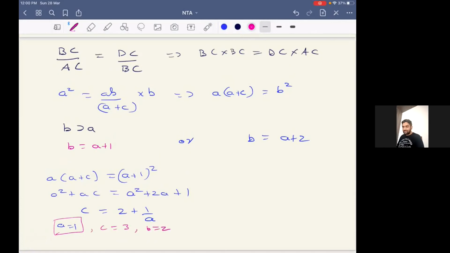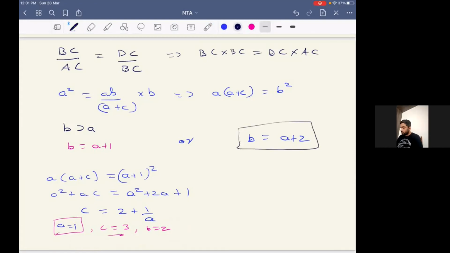But we can clearly see 1, 2 and 3 won't form a triangle, because one of the properties of a triangle is that the sum of two sides should be greater than the third side. That is not happening over here. C is equal to the sum of A plus B. So this won't be a triangle. That means the only option is the other case. So now we'll look at the second case.